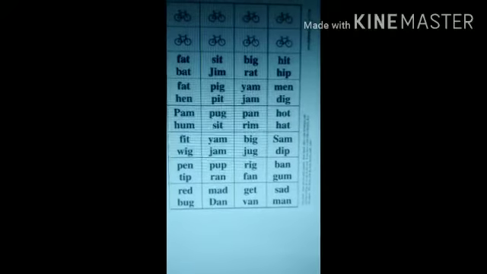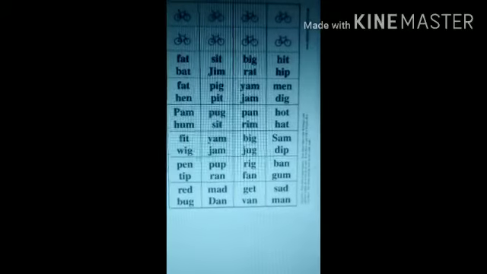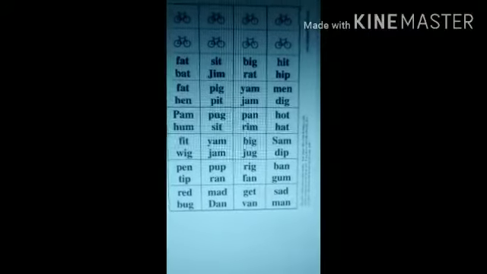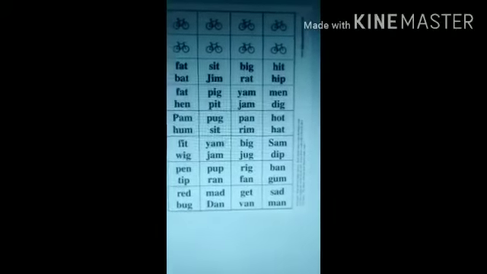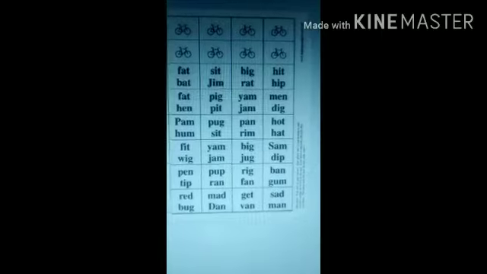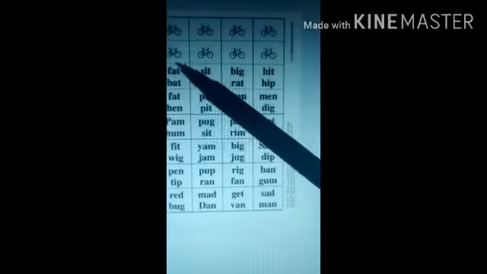The next part is how to spell words. Words means a group of alphabets. This is a word. What is written? I can't understand what is written. So let us think, what is the sound of F?